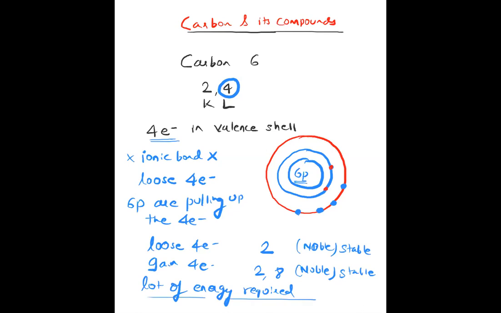A lot of energy is required. So that's why carbon generally does not form an ionic bond. In fact, it forms a covalent bond. Why does it not form an ionic bond? Because of losing the 4 electrons or gaining the 4 electrons to get a stable configuration. An ionic bond is formed by losing or gaining electrons, like Na. That is very difficult. It will require a lot of energy.